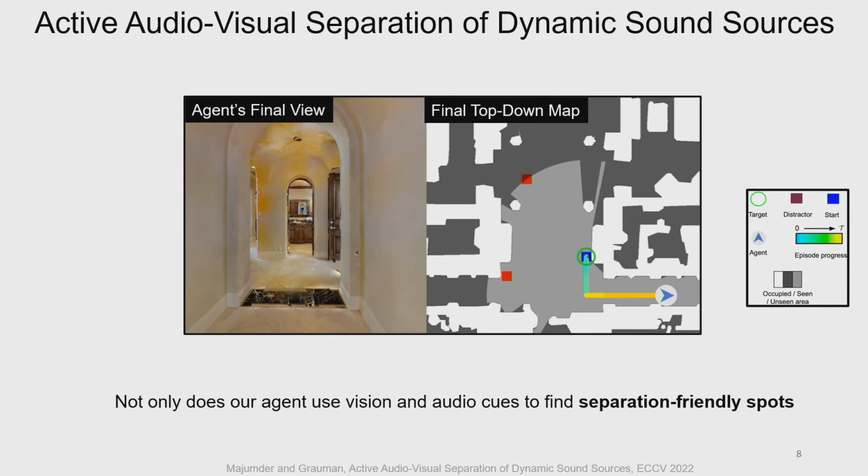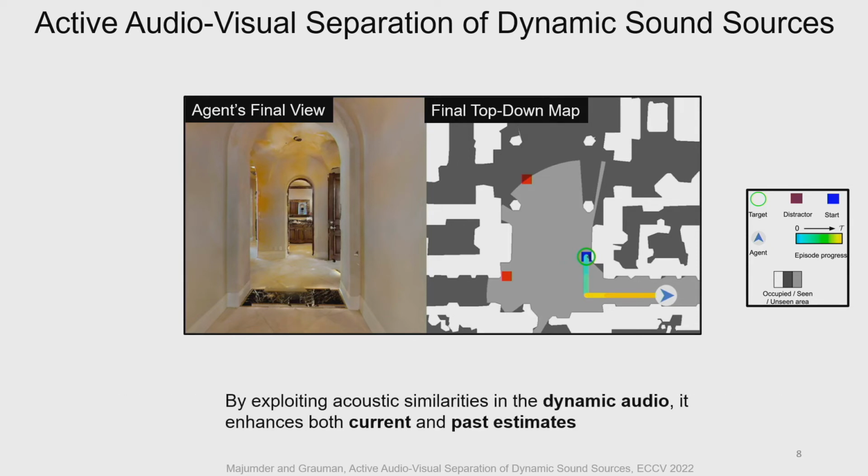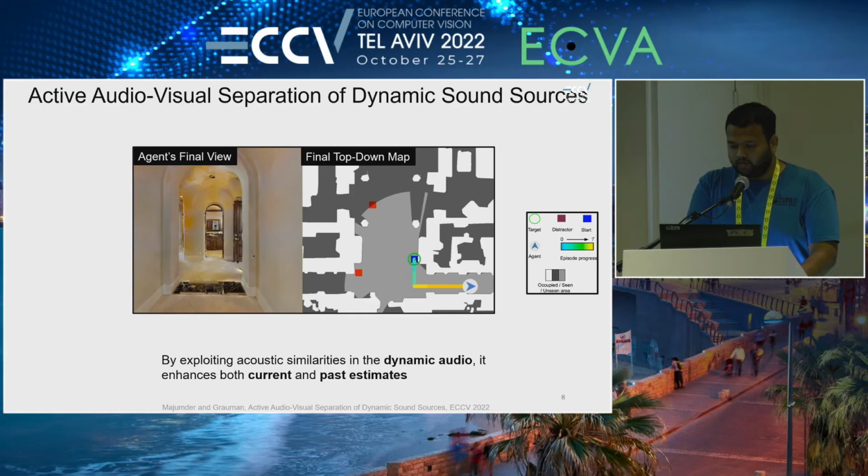Owing to our model design, the agent not only uses audiovisual signals to find sweet spots that shut out distractors and reinforce hearing of the target, the dynamic nature of the target signal lets our model discover similarities across different audio segments and use them to predict a very high-quality estimate of the target.